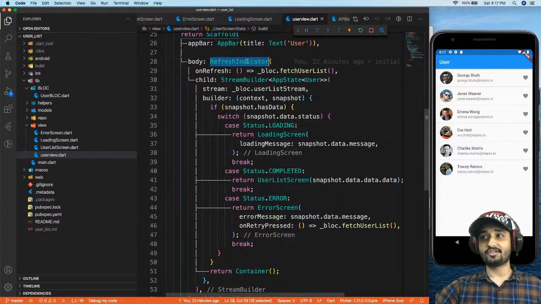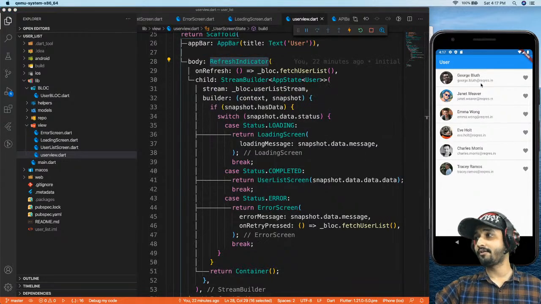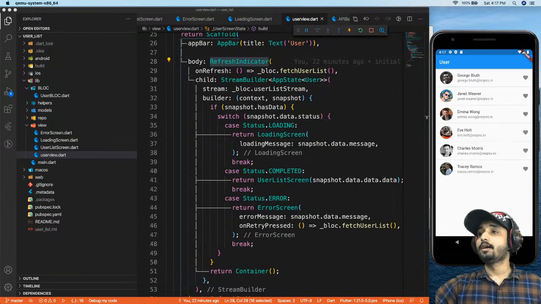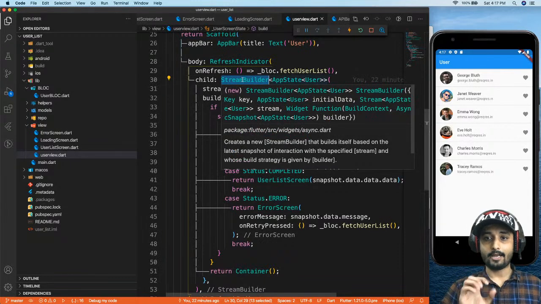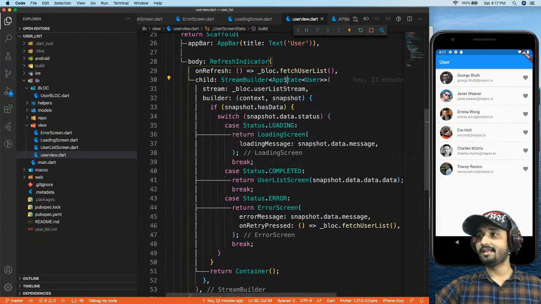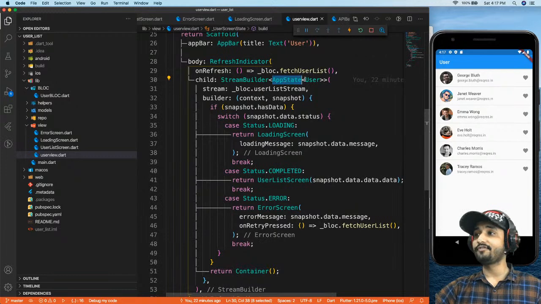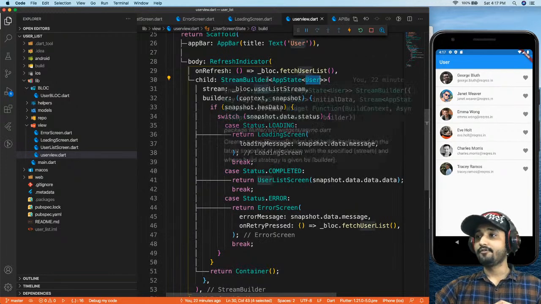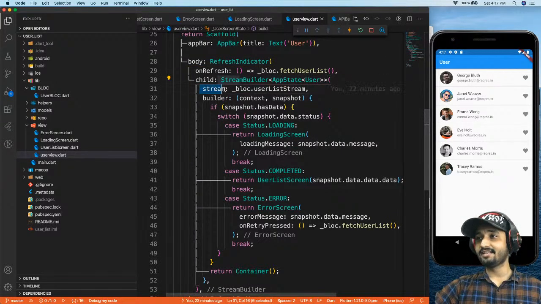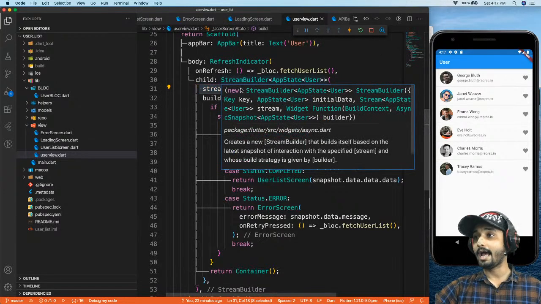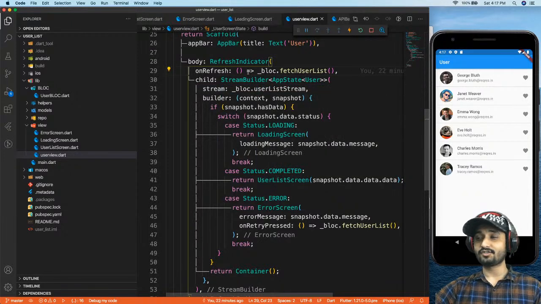I have a refresh indicator. If I refresh my app, I will get the refresh indicator right away. Now, you can see we have something called stream builder, and the stream builder has an app state of type user. I'm just assigning something to a stream. Of course, we are going to build this stream inside our code, but let's analyze what we have inside our UI.